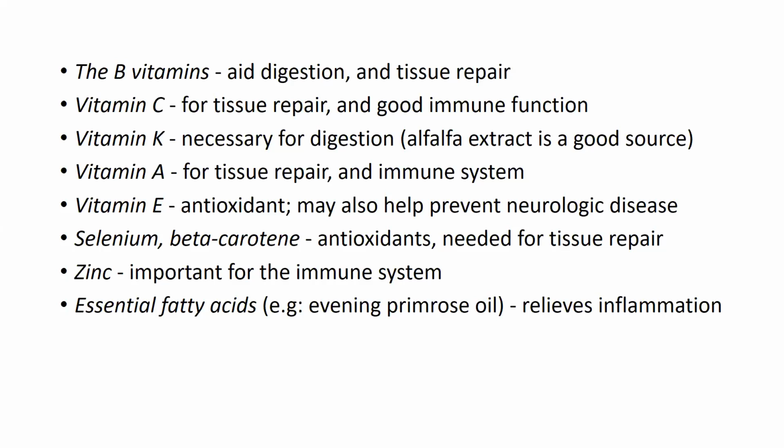Zinc, we all know zinc is very good for the immune system. And essential fatty acids, okay, essential fatty acids to relieve inflammation. Alfalfa tonic, even in homeopathy, one tonic is alfalfa, which is very good in cases of immunity also, and even a source of vitamin K. ये समझ रहा है why nutrition and food are very important in cases of cystic fibrosis.